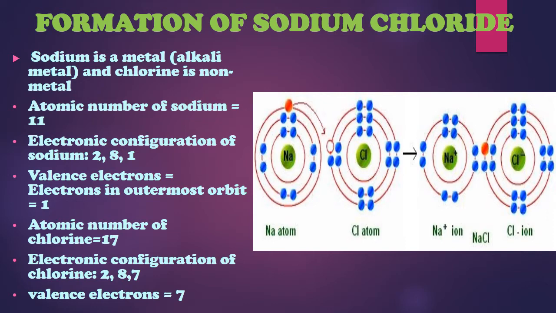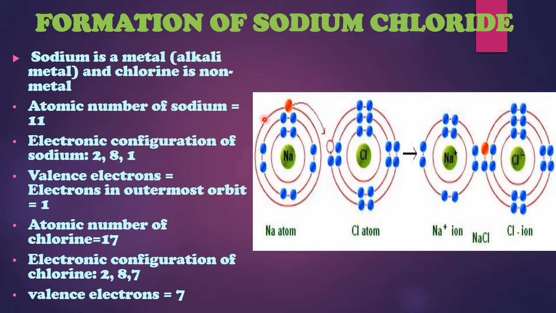Formation of sodium chloride, which is an ionic bond. Sodium chloride is a salt. Let's understand how the formation of sodium chloride takes place. In sodium chloride, sodium and chlorine are involved. Sodium is a metal, an alkali metal, and chlorine is a non-metal.